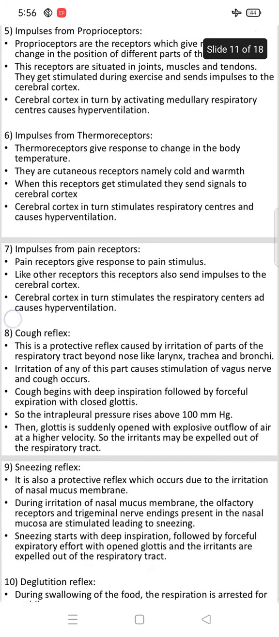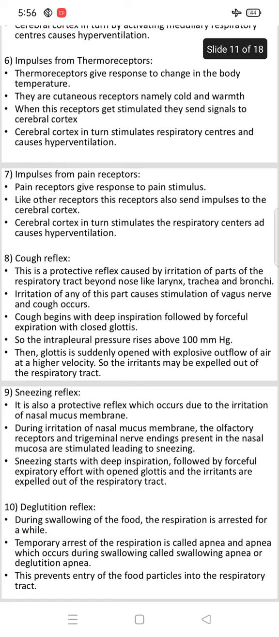The next factor is impulses from thermoreceptors. Thermoreceptors respond to changes in body temperature. As we know, the word thermo itself relates to temperature. There are cutaneous receptors, namely cold and warmth receptors. When these receptors get stimulated, they send signals to the cerebral cortex. The cerebral cortex in turn stimulates respiratory centers and that causes hyperventilation.